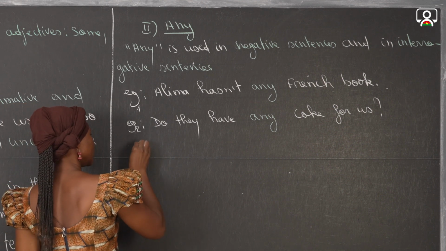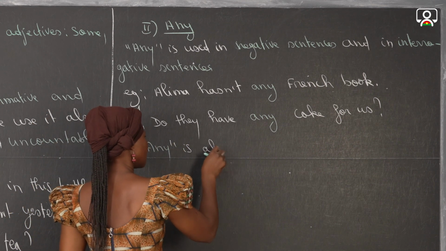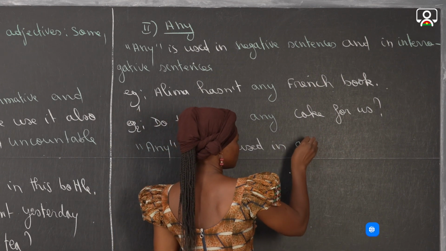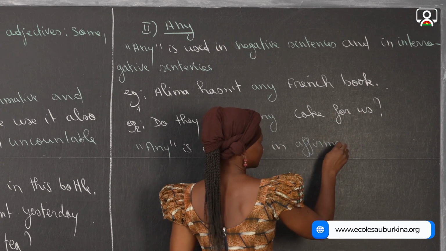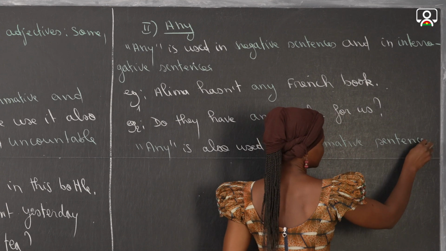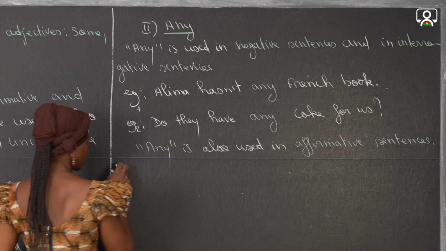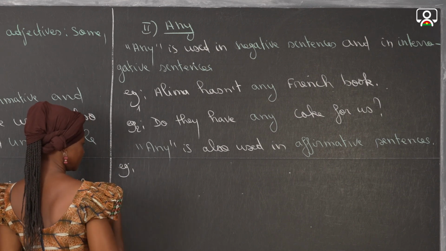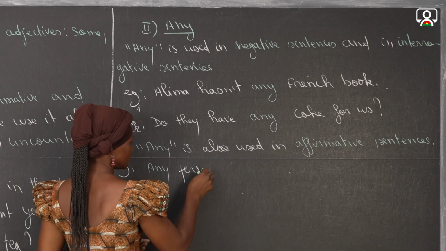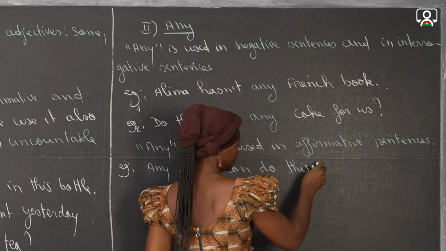So, any is also used in affirmative sentences. An example: Any person can do this job.